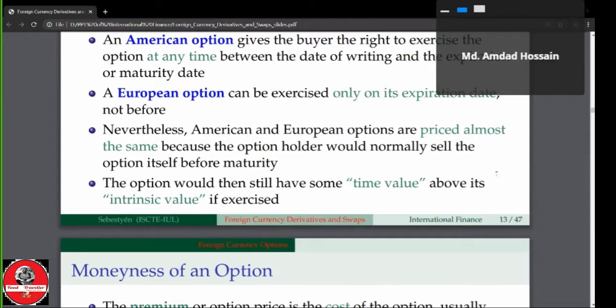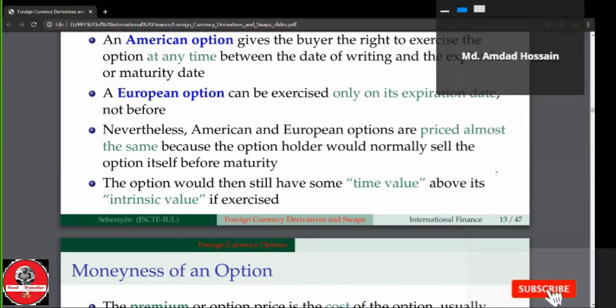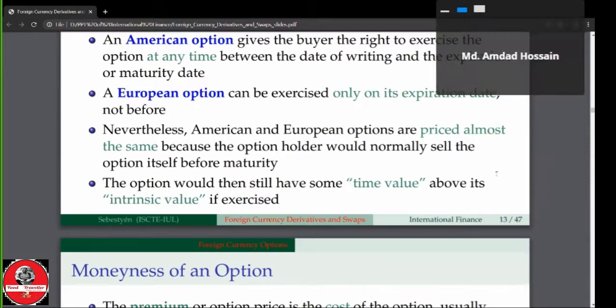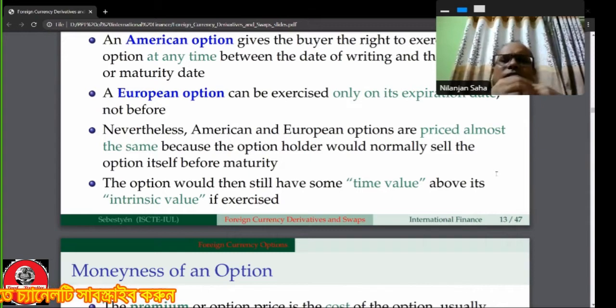What do you mean by the time value of money? Here we are considering the time value of an option. Time value of money is normally based on the matter of inflation. Well, there is a different thing other than inflation.